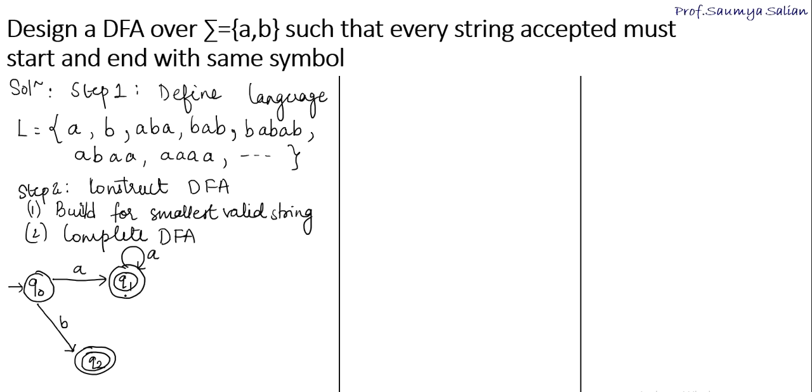Now Q1 has to respond to input B. To reach Q1, from the initial state I have input A. Now if I get a B, we know that this is not a valid string. This string AB is not present in the language. It is an invalid string. So the transition of input B from Q1 should not be in the final state. Now how can I make this string valid? The string can be valid if I have an input A after this.